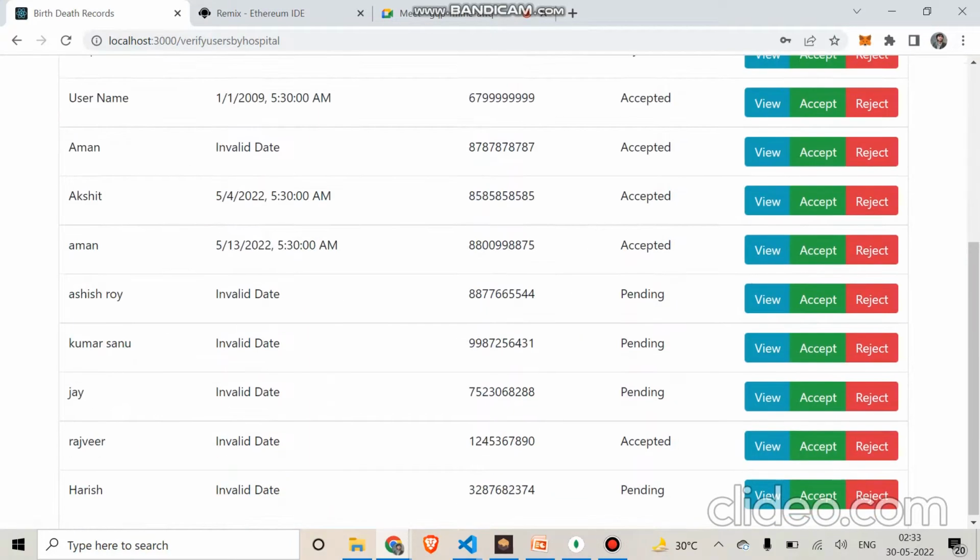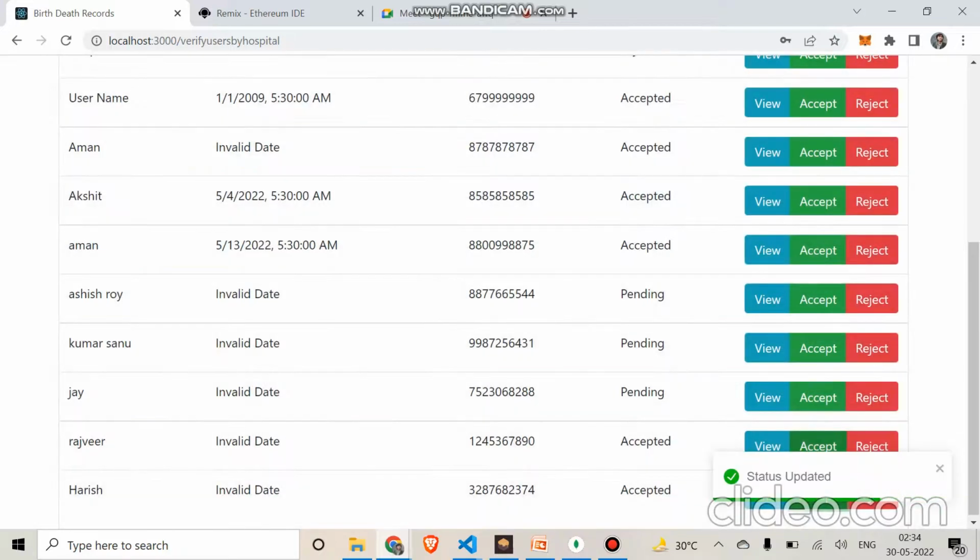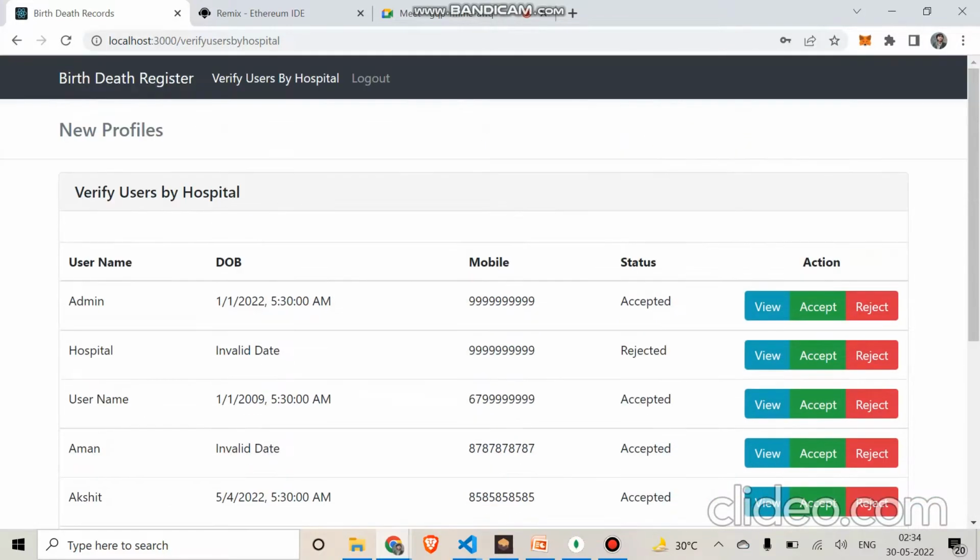Now you can see this is the hospital portal, where the hospital has the authority to accept or reject the profile of the user. If they are accepting, they have to give the name of the doctor who is confirming those profiles. This is now verified and accepted.